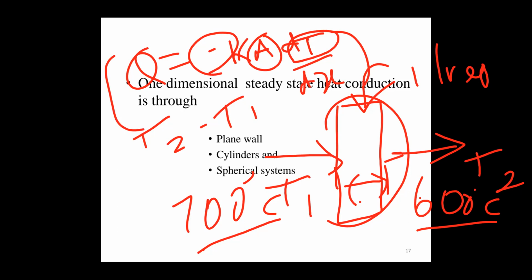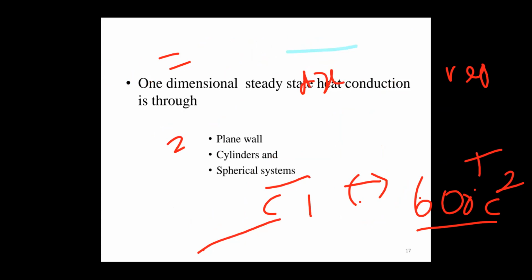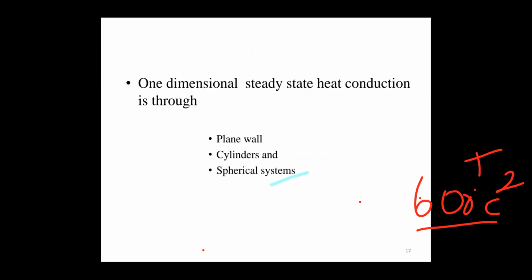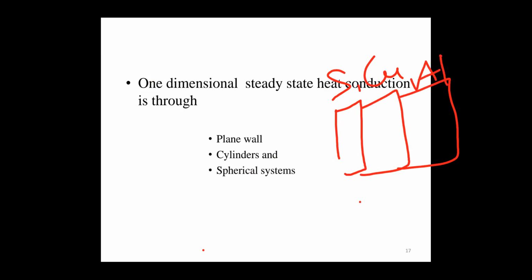And then we go for the cylinder. We have different problems on plane walls, cylinders and spherical systems. The plane wall can be a composite wall, made of silver, copper or aluminum.